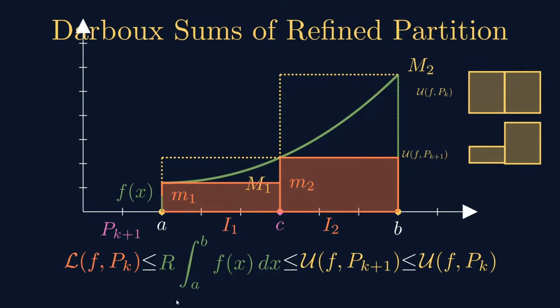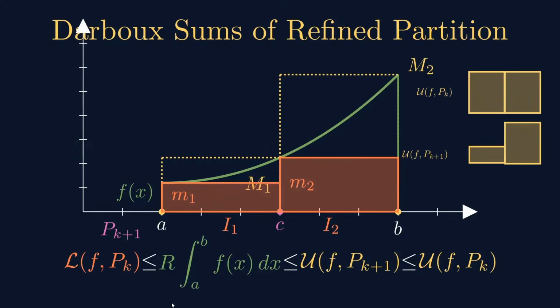The lower Darboux sum is the red shaded region. This is precisely the sum of the areas of the two rectangles, that is L(f, Pk+1), the lower Darboux sum for the refined partition: small m1 times c minus a plus small m2 times b minus c, the sum of the two areas.